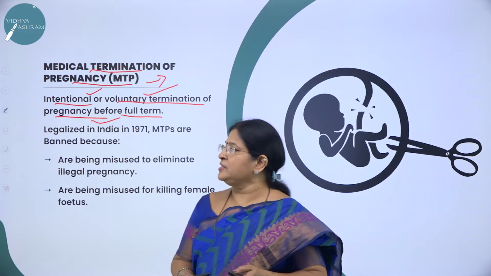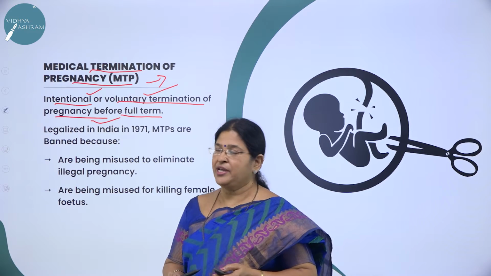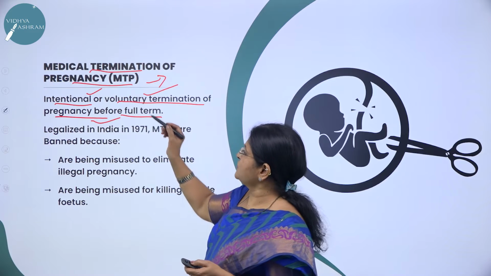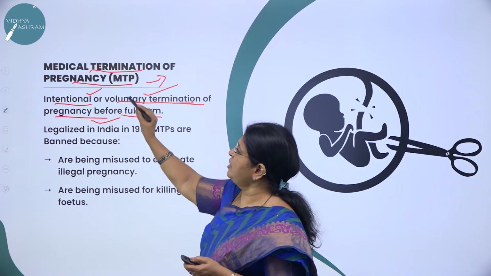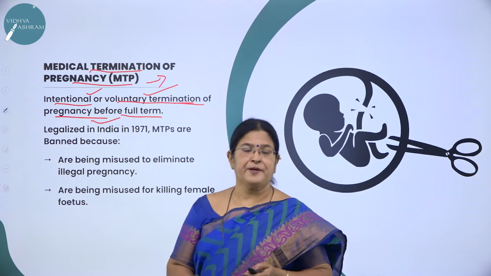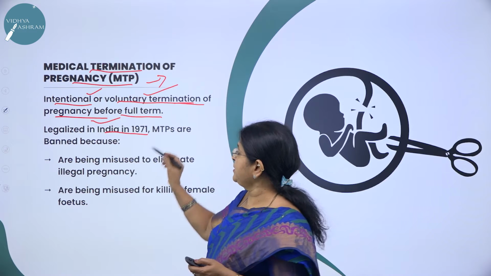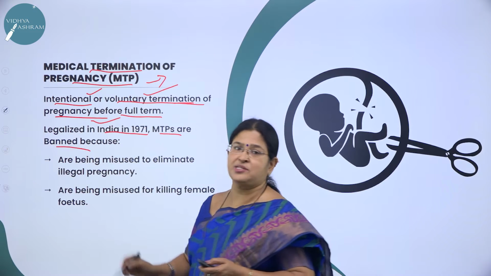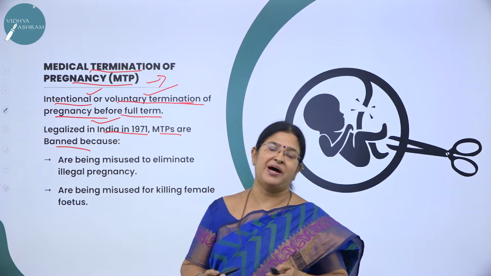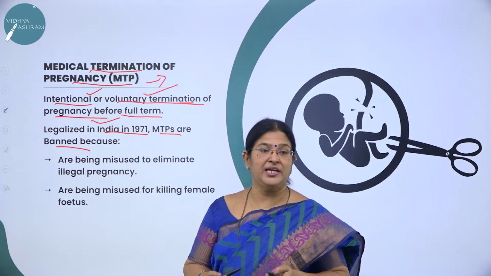What is the full term? The gestation period is 9 months. So before the fetus attains full term, if it is removed, then it is called terminated. It is called medical termination of pregnancy, or otherwise MTP. Actually, it was legalized in India in 1971, and yet MTPs are restricted. Do you think it is done frequently? No, it is banned. So why is MTP banned? Why is it not freely legalized?